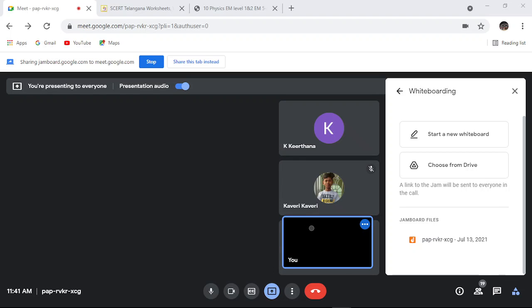So now take out your textbook and see the atomic mass of magnesium. What is the atomic mass of magnesium? 24.31. So 24.31 into 2.